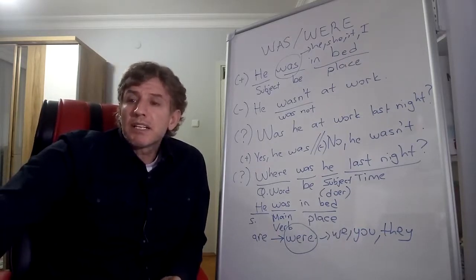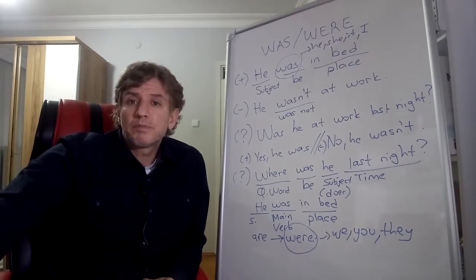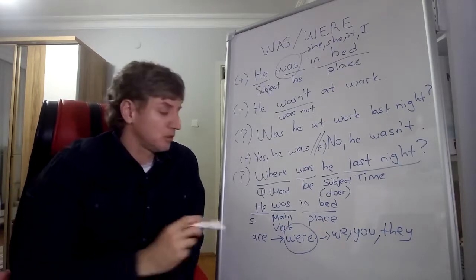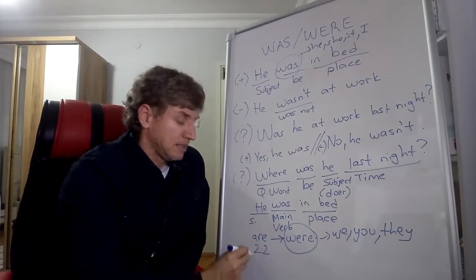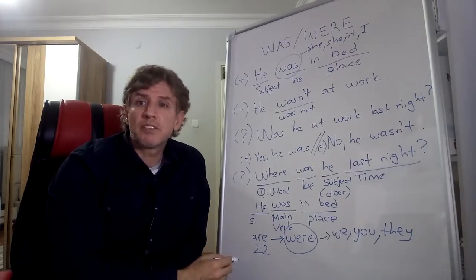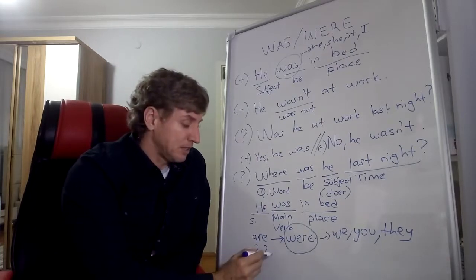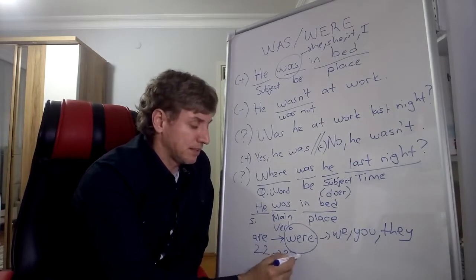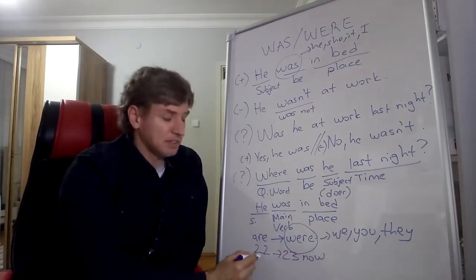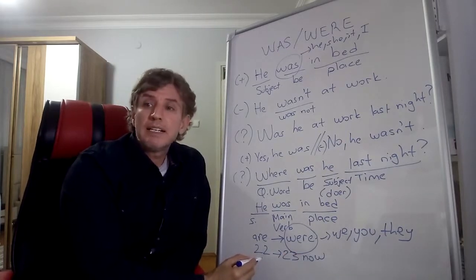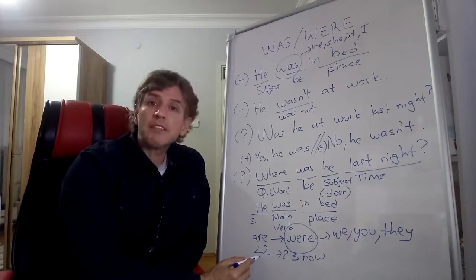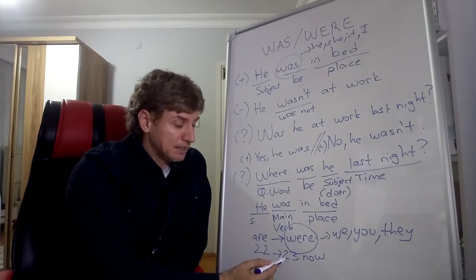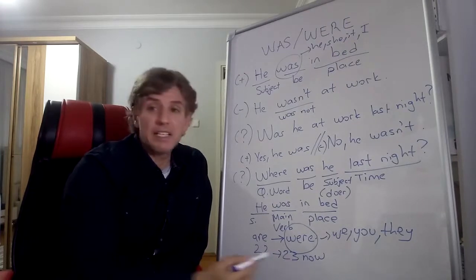Let's continue with some exercises. Last year, Rachel was 22. Okay? So, he is 23 now. Okay? Now, he is 23. So, this is simple past tense. Last year, Rachel was 22 years old. Now, this year, he is 23 years.